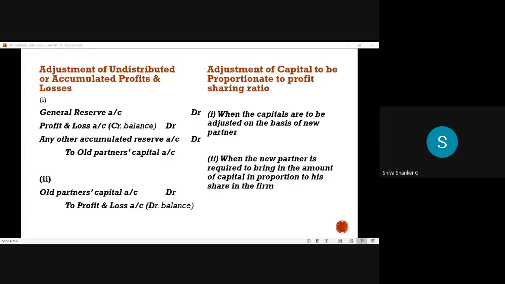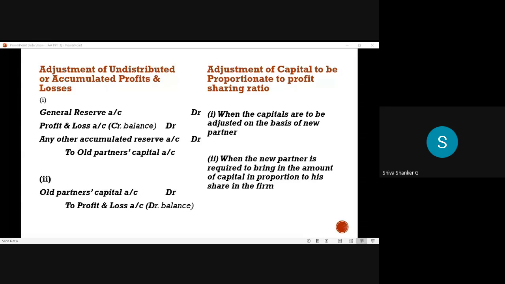So when a reserve is given, what is the entry? General reserve account debit, profit and loss account debit, or any other accumulated reserve account debit, to old partners' capital account. That means in this treatment, we are distributing to old partners. That's why we credit the old partners' capital accounts. And in what ratio do we distribute? In the old ratio we distribute that amount.